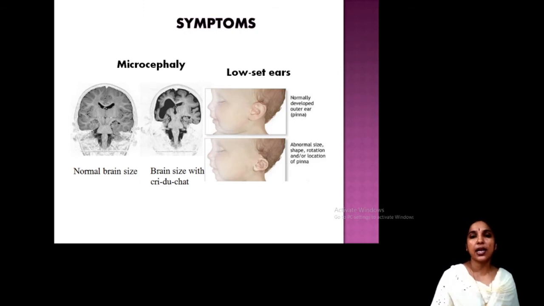You can see here another two very important signs. The size of the brain: this is a normal brain size, and this is the brain affected with Cri-du-Chat syndrome. That is microcephaly, brain size less, microcephaly.